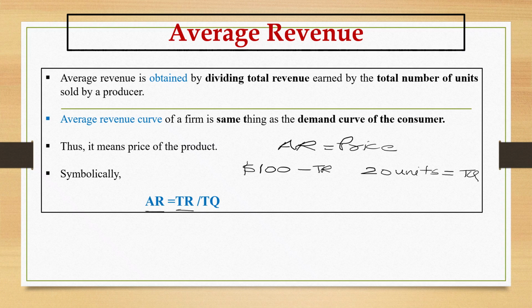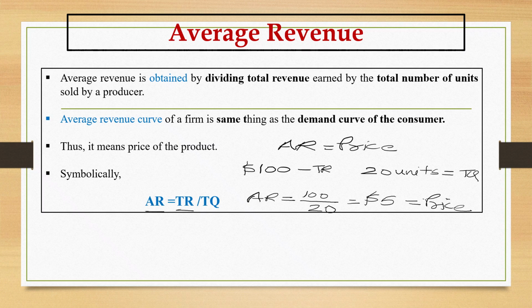Now when we put this in the formula, how do we calculate the average revenue? Average revenue is equal to total revenue, which is 100, divided by 20, which is total quantity. So what will we be getting? The average revenue will be $5. So this is the average revenue, which is equal to the price in our previous example. That's why I told you the average revenue and the price will be equal.